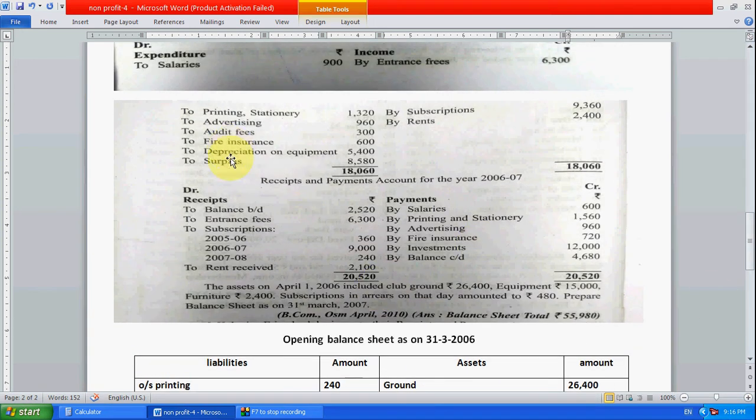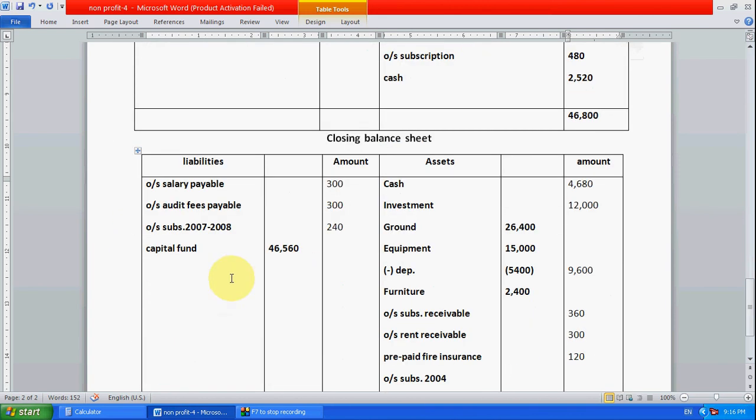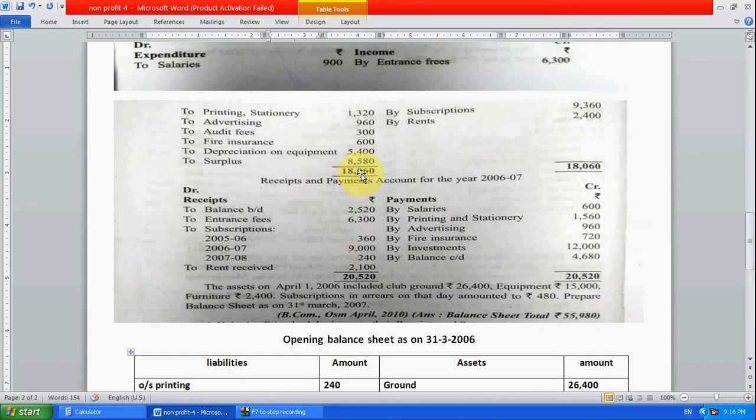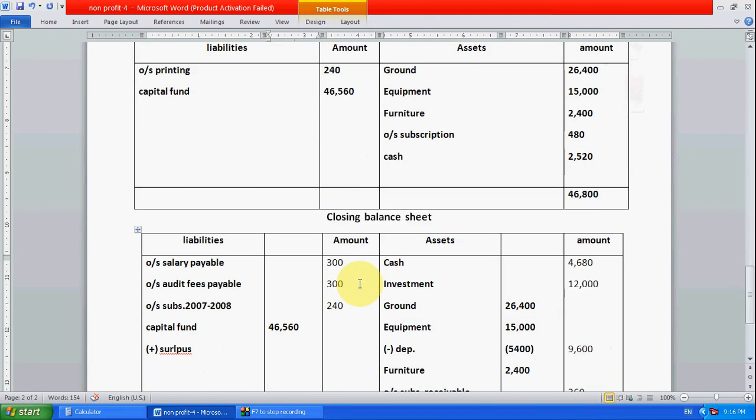So after that, surplus means profit. This profit we have to add with capital here. So right here, add the surplus. Add surplus, how much? Right here, 8,580. So write 8,580.